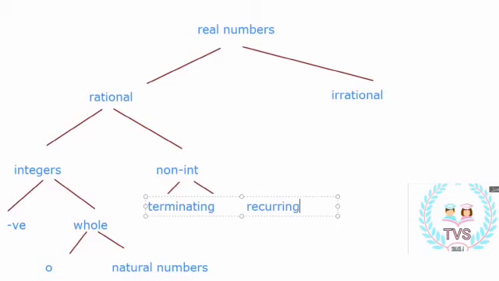Okay, so all the rational numbers are clear now? Yes, thank you. And irrational number, as we said, is the number that never ends and it's not recurring. So let's write it.